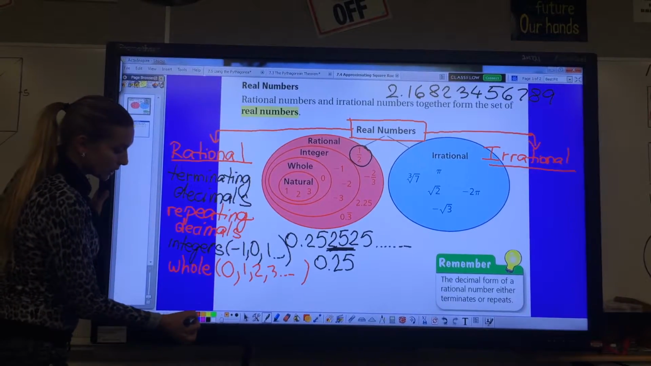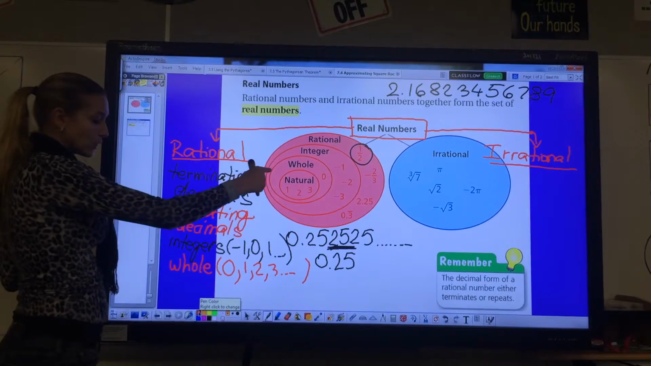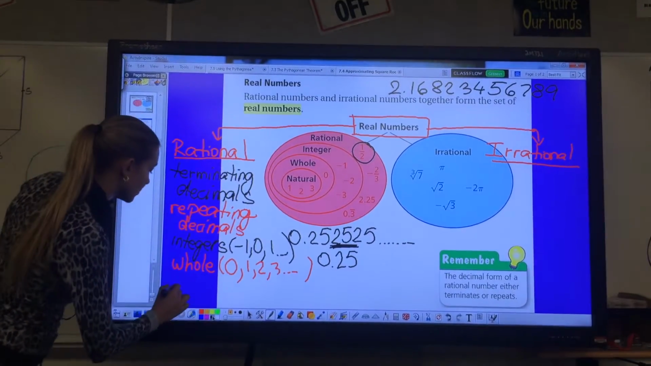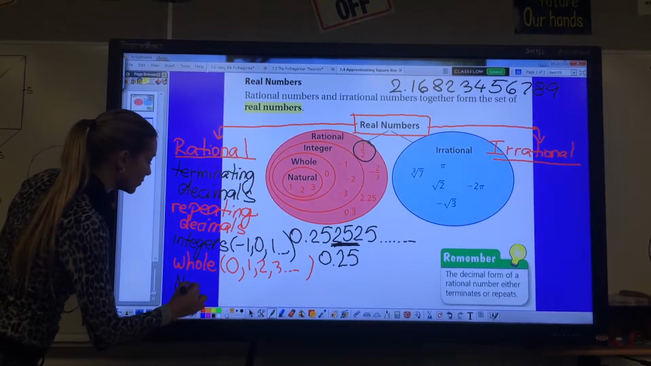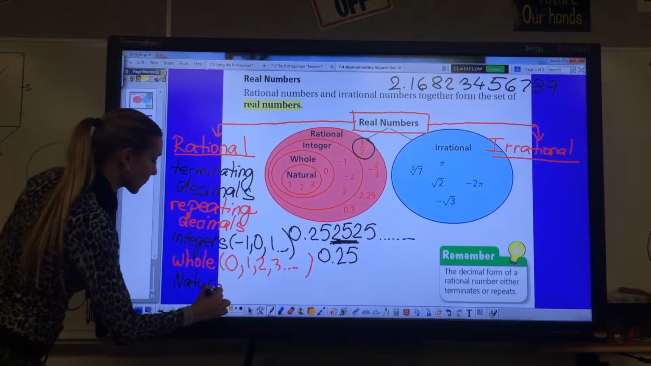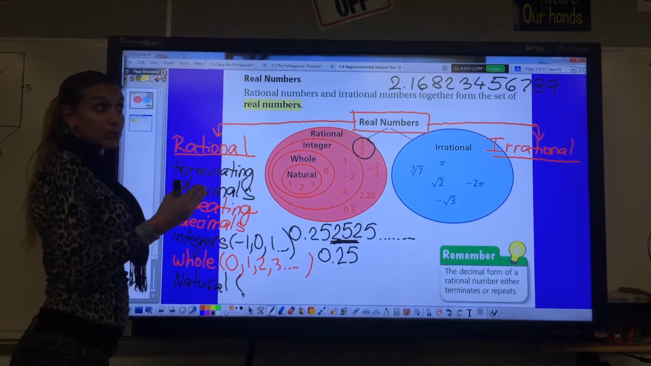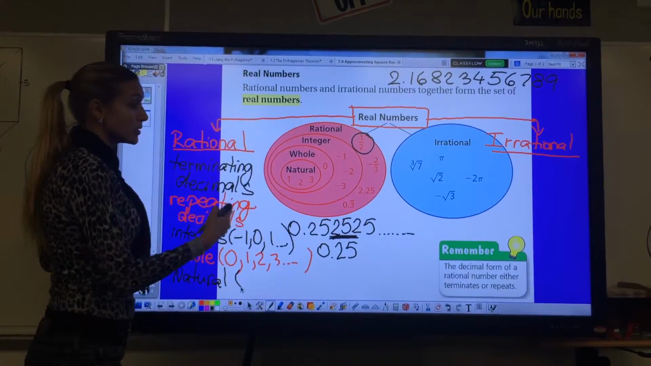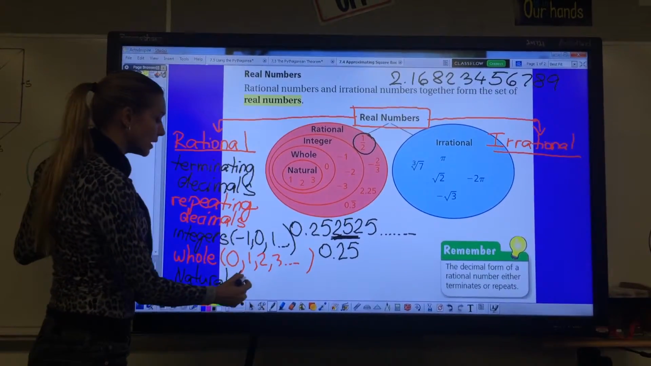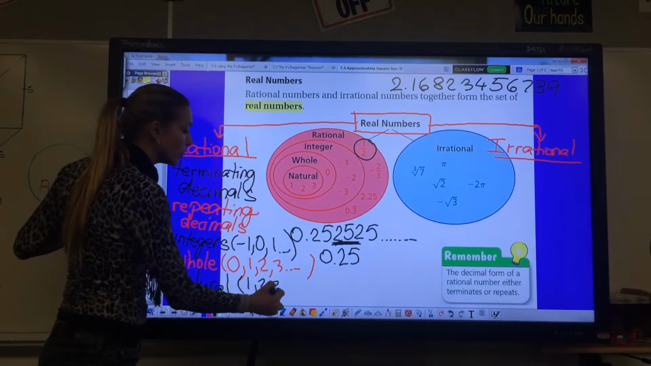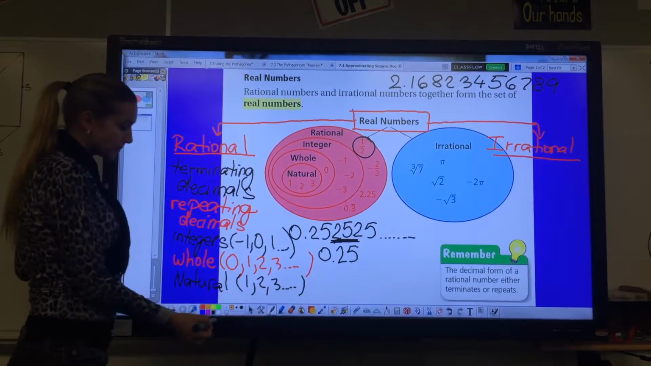And then finally, we have natural numbers. So if I think about natural numbers, natural numbers are numbers we see in nature, numbers that we can count, right? For instance, if I look at trees, how many trees do I see? 1, 2, 3, and so on and so forth.